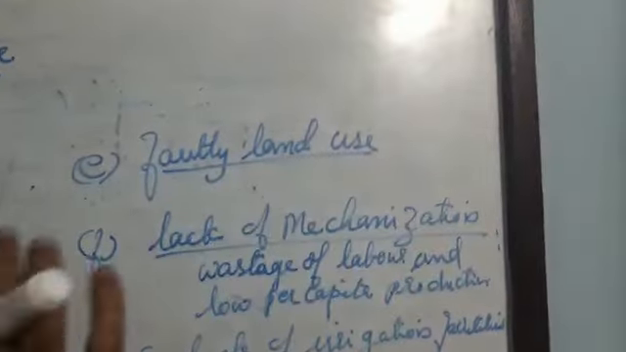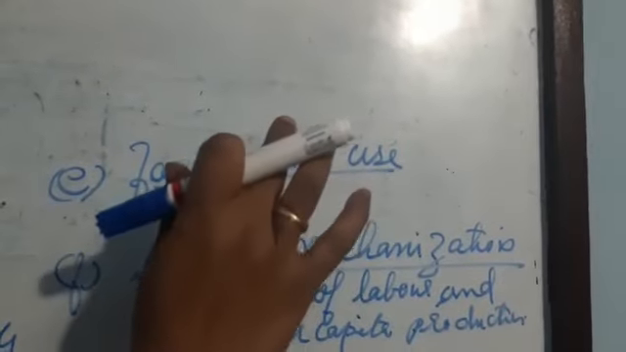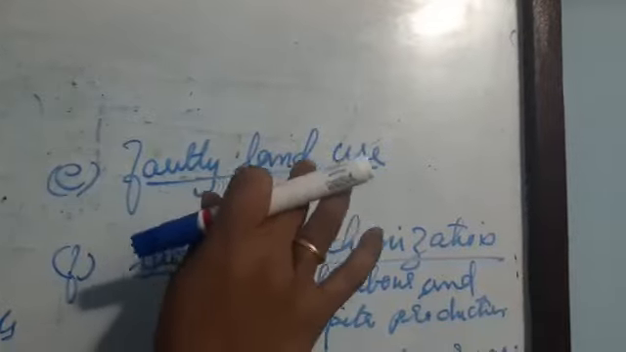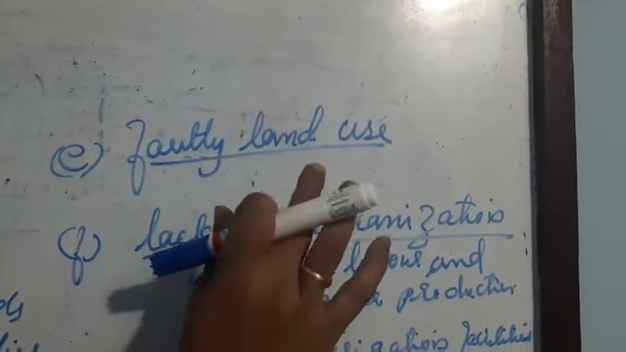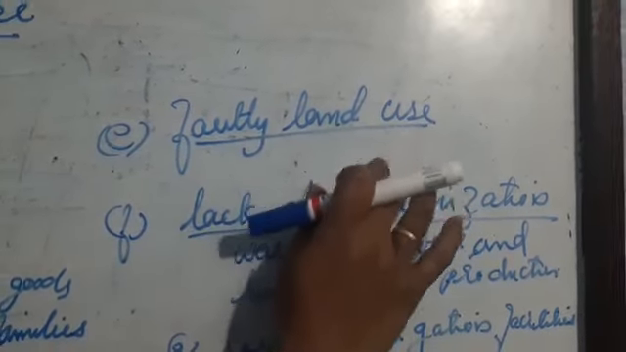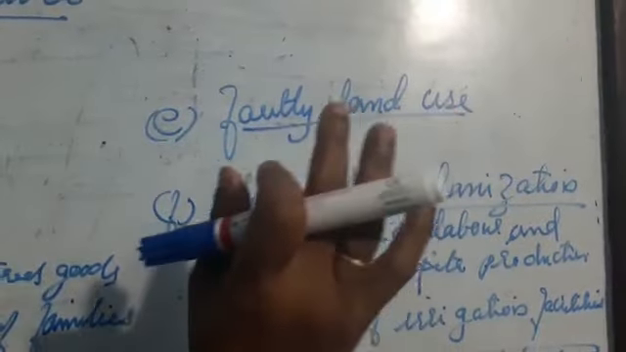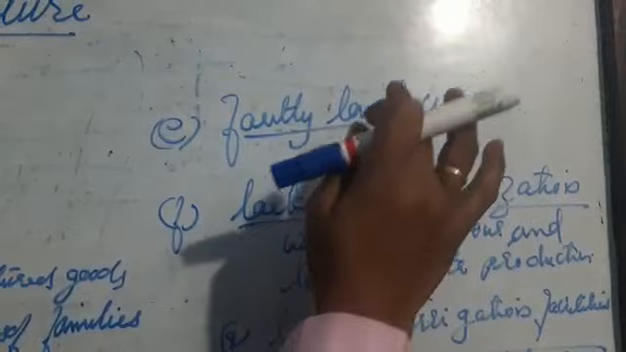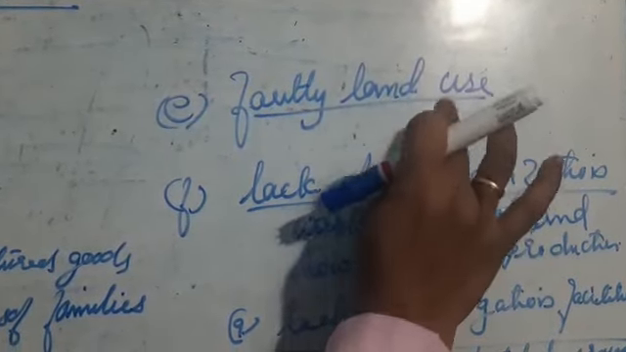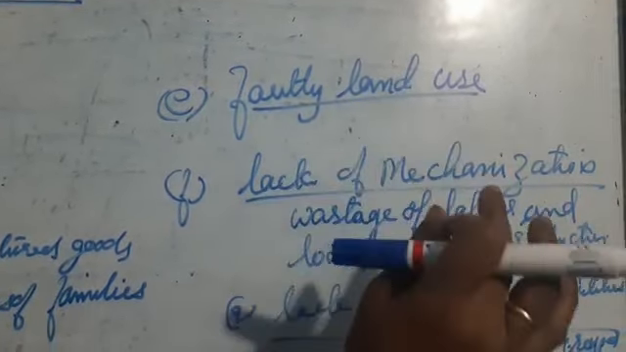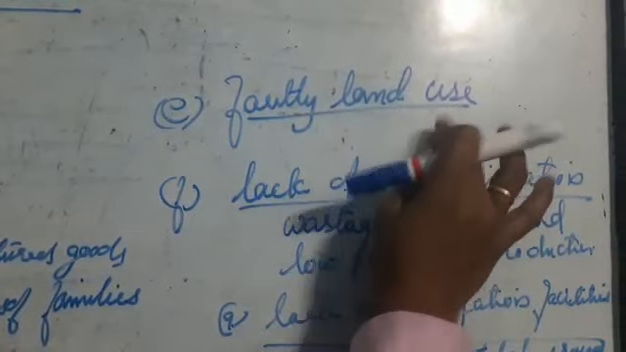And the next point you can say is faulty land use. Faulty land use means that most of the farmers in India want to grow the same crops, such as rice, wheat, sugarcane, etc., year after year in the same piece of land. This practice causes a loss of chemicals and minerals in the soil, so that is why the production is coming less.